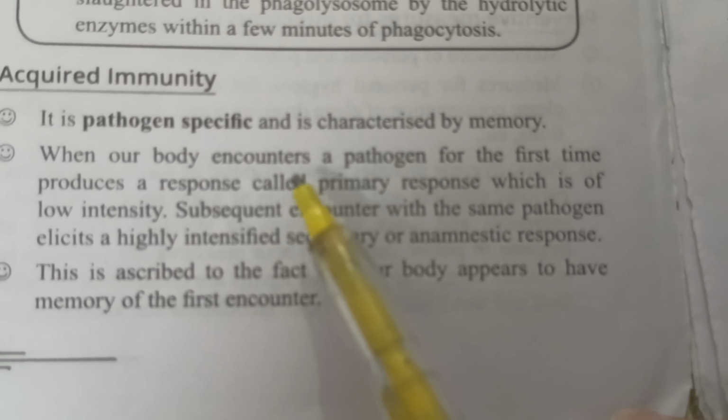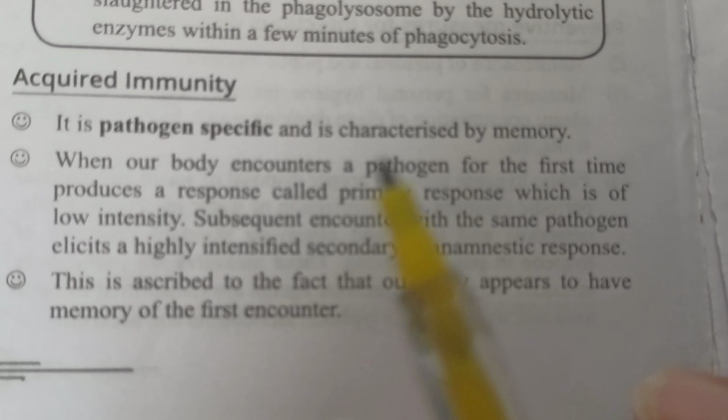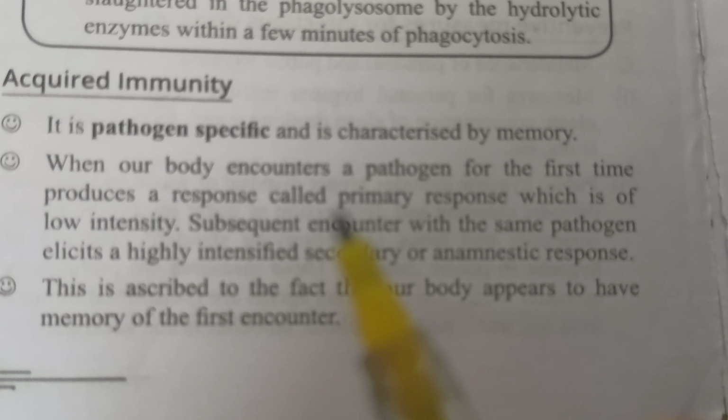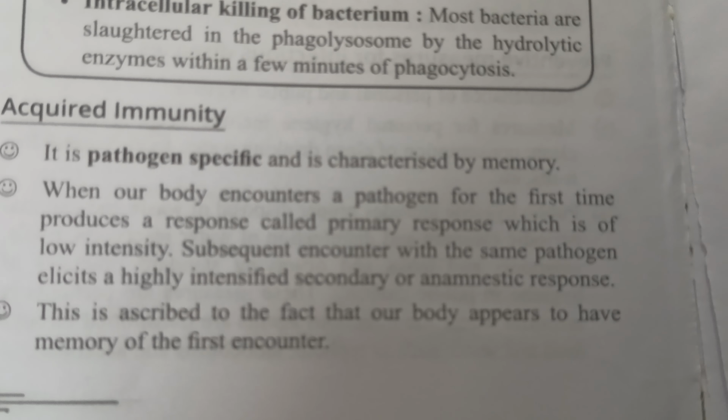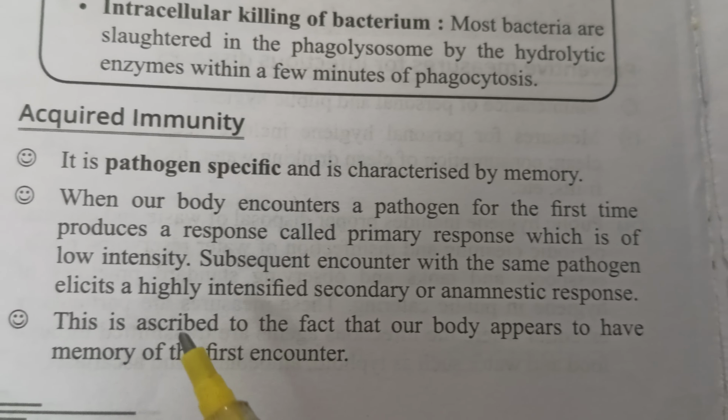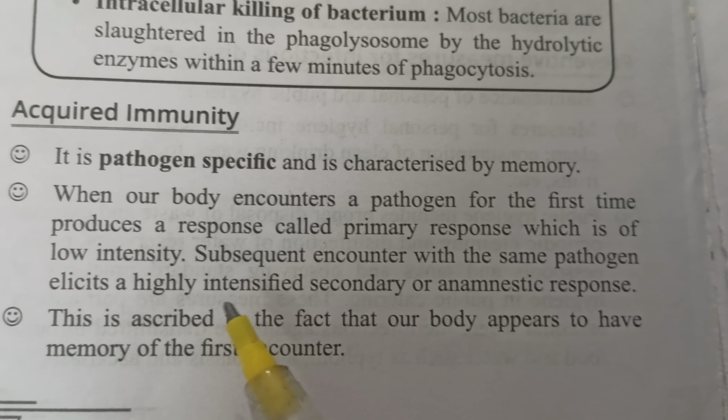What is the mechanism of function of that? Whenever the body encounters any pathogen for the first time, the body will give a primary response, which is of low intensity. In response to this infection, the body will produce antibodies, and the antibodies will fight the infection.